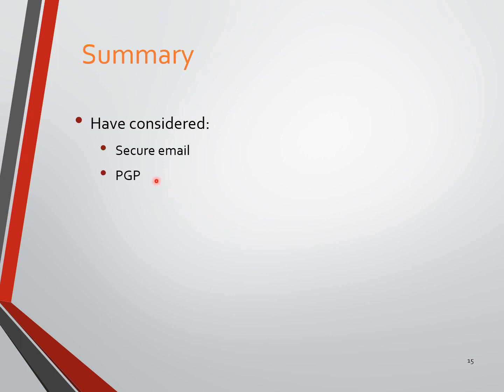PGP, Pretty Good Privacy, is one technology that can be used for email data. Another is S/MIME, a technology that can be used for email data. Then DomainKeys Identified Mail, DKIM. These are all the topics we have studied in module 2. So this is the summary.